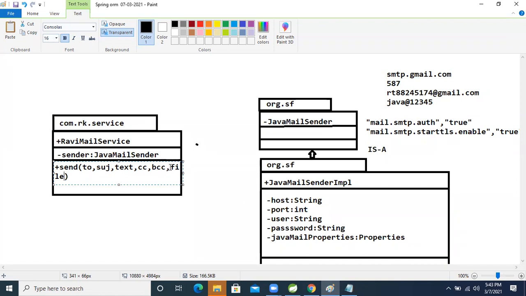The UML diagram I created is small, okay, no problem. File, so I'm taking it here only. So one more argument I decided on, but the return type I decided is boolean, okay?